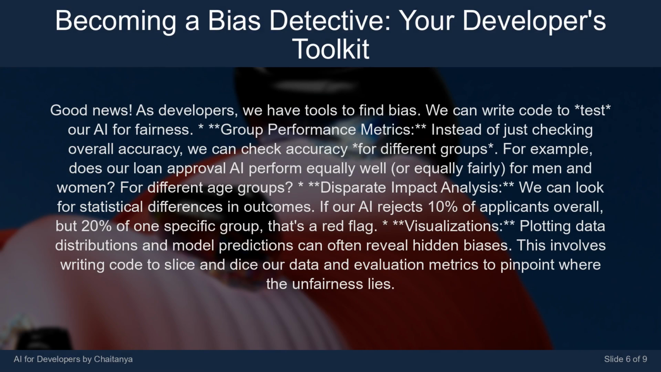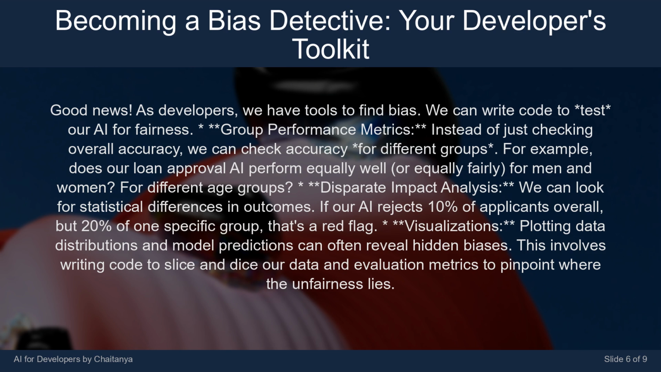Good news. As developers, we have tools to find bias. We can write code to test our AI for fairness. Group performance metrics. Instead of just checking overall accuracy, we can check accuracy for different groups. For example, does our loan approval AI perform equally well, or equally fairly, for men and women? For different age groups?